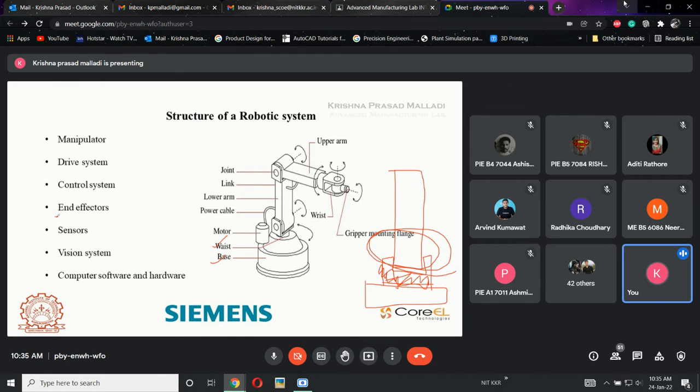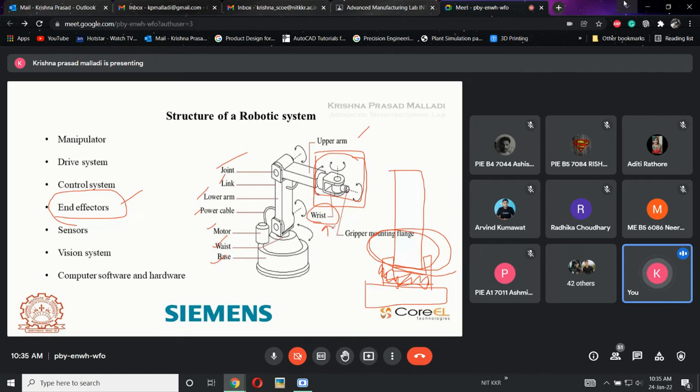Now coming to the end effector. See, we have done base, motor, power cable, lower arm, link, joint, upper arm. Now this part. The end effector is nothing but the wrist, the end component or the last component of a manipulator. This is called an end effector, which simply we will call a wrist.